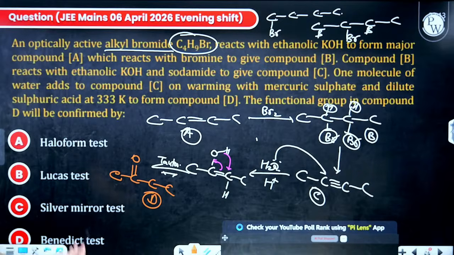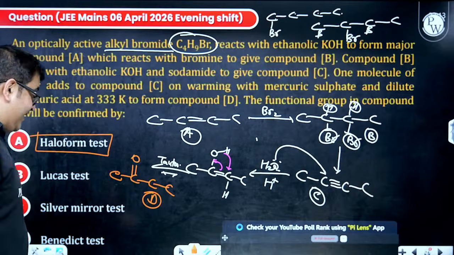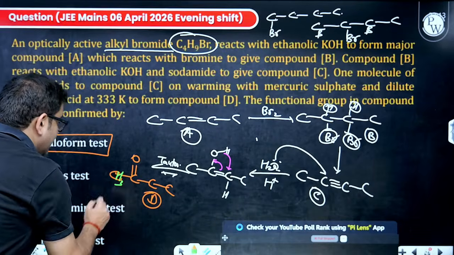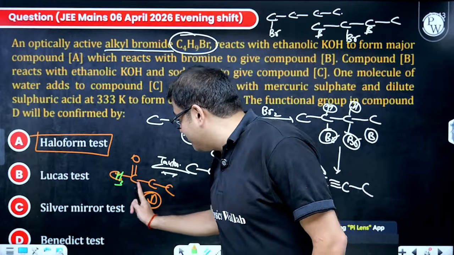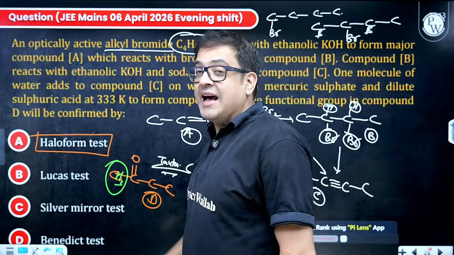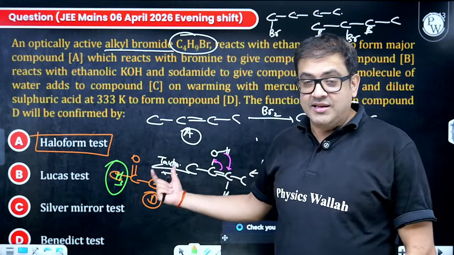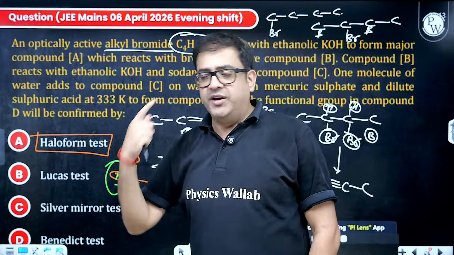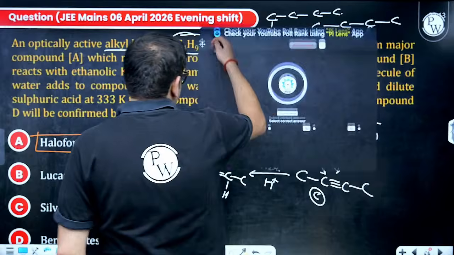But this will confirm what? Sir, haloform. Why? Because it is having CH3. What is haloform test, sir? Beta, it is also an oxidizing agent. It only oxidizes methyl ketones like this. This CH3 is removed in the form of haloform, and this carbon is oxidized, and because it happens in basic medium, we report this carbonyl group as carboxylic acid salt, sodium salt, potassium salt, whatever it is. So ultimately, which test will it show? Sir, it will show positive iodoform test. So let me check.